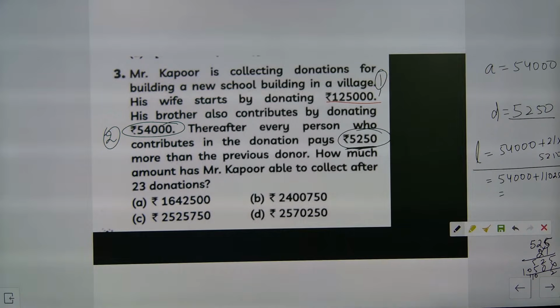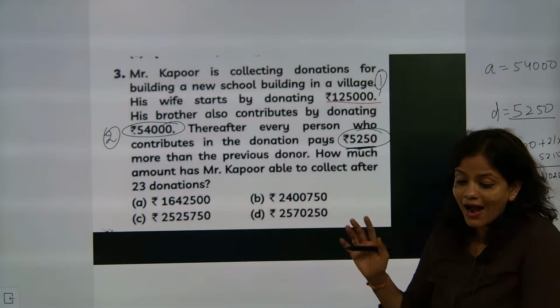We will add it; this will become the last term. Adding the first term 54,000, it is coming as 1,64,250. This much is the last term.